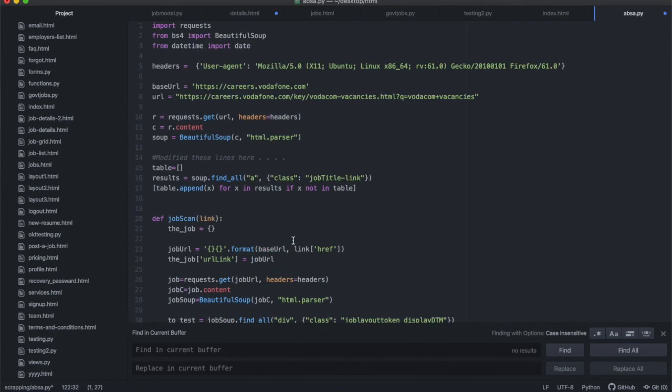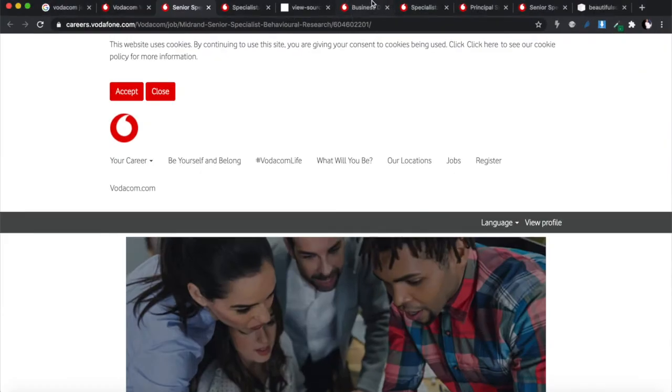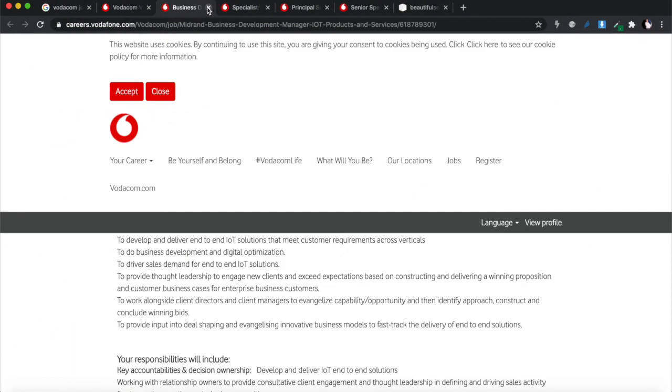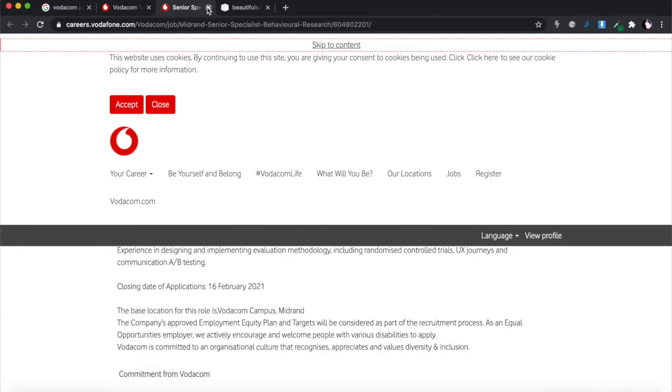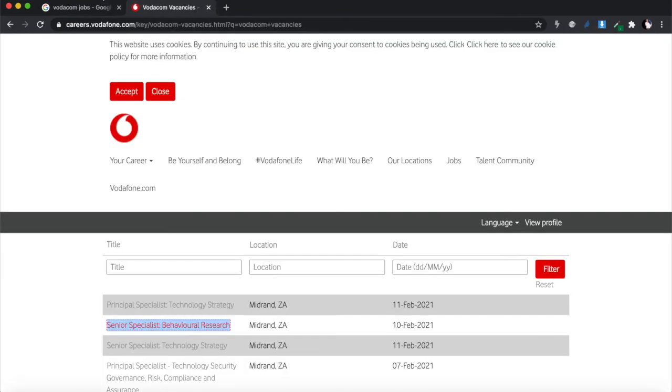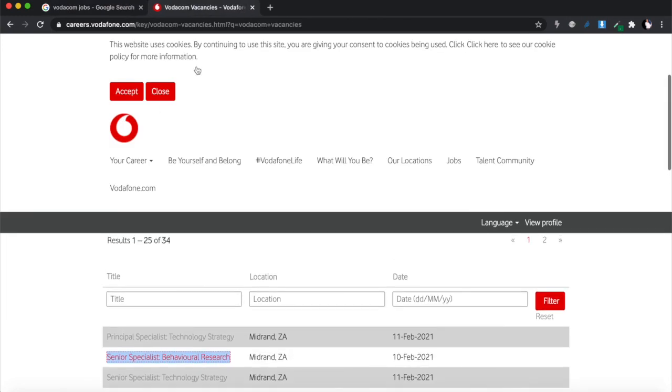So we're going to try this code again, but I want to just refresh this link before I do that, just to make sure that this link is fresh. And I think I can just delete everything else, because we are finishing with this Vodacom website. We've been scraping it a bit, and we haven't gotten issues with it. So it's a nice website to scrape. But I'm going to refresh this again.